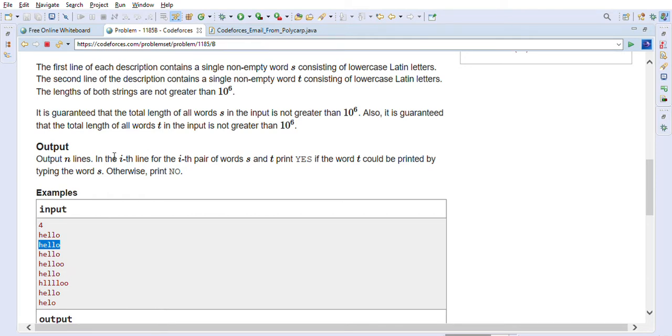So output n lines, in the ith line, for the ith pair of words S and T, print yes if the word T could be printed by typing the word S, otherwise print no. So we have to find out if we use Polycarp's broken keyboard, whether that word can be printed. Is it possible to print the second one in the pair from the first one, basically? So that's what we have to return.